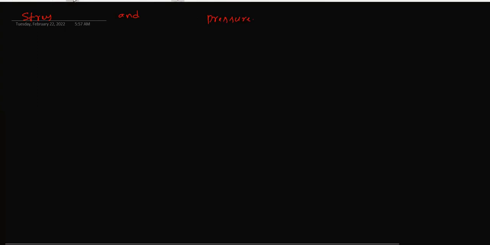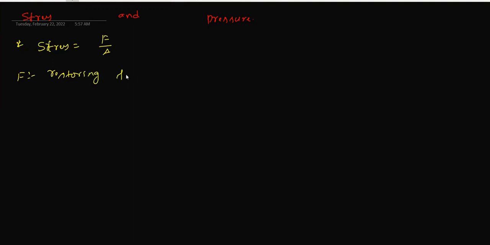How can we define stress? Stress is force upon area, but that force is the restoring force. But pressure is force upon area where this force is just the applied force, applied force upon unit area.